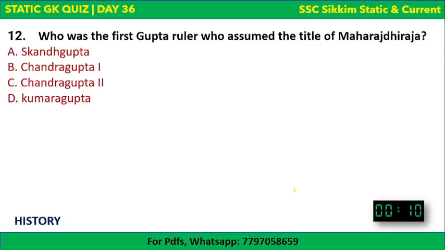Next, who was the first Gupta ruler who assumed the title of Maharaj Adhiraj? The options are there, and your time begins now. First Gupta ruler to assume the title of Maharaj Adhiraj. Skandagupta, Chandragupta I, Chandragupta II, Kumaragupta. All these are Gupta kings. Okay, and I repeat again that Chandragupta here is different from Chandragupta Maurya, which was of Mauryan dynasty. These are the Chandraguptas of Gupta dynasty, and the correct answer to this is Chandragupta I. Okay, the one who established the Gupta Empire. He was given the title of Maharaj Adhiraj, known as King of the Kings.